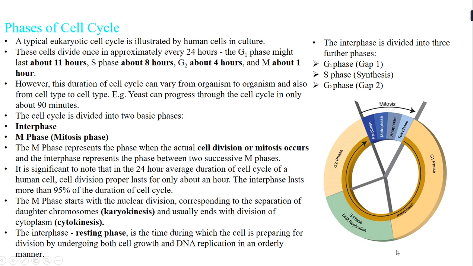There will be cell growth, that means cytoplasmic content growth, and then there will be DNA replication, doubling of DNA. Once the DNA is doubled, then again the DNA will divide into two parts. So this is a cyclic process where the doubling of the genetic material, or the separation of the genetic material, takes place only in this one phase, that is mitosis.